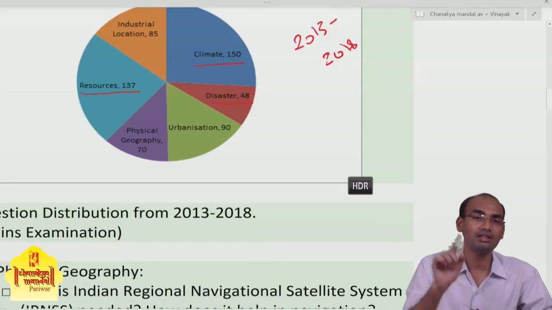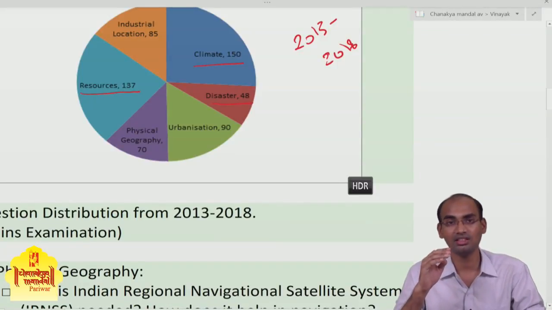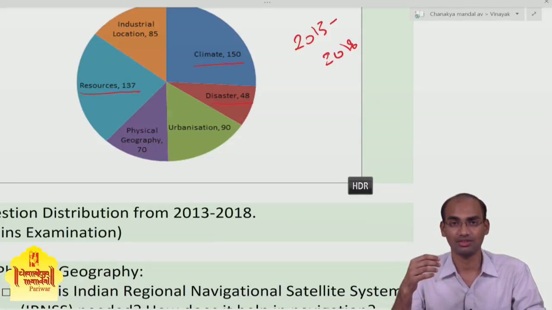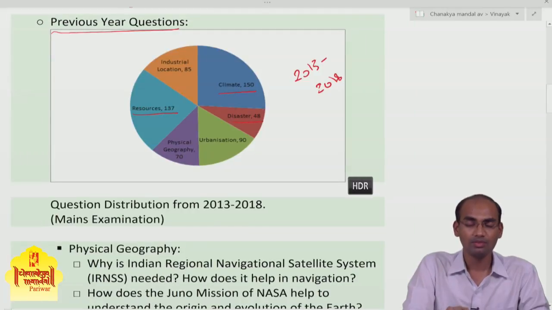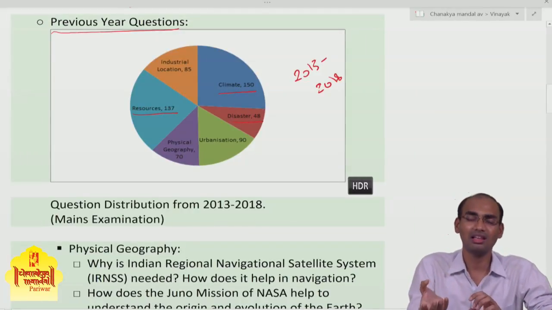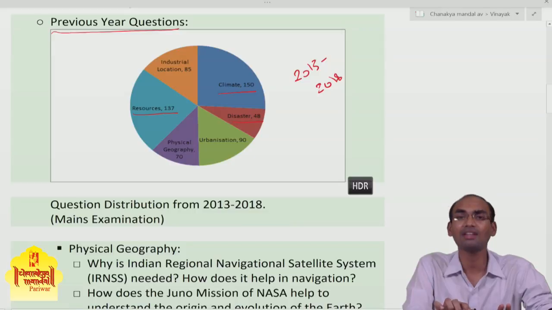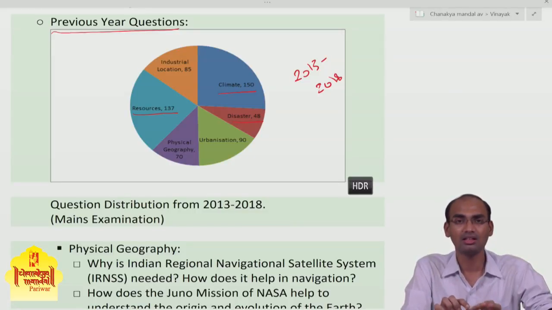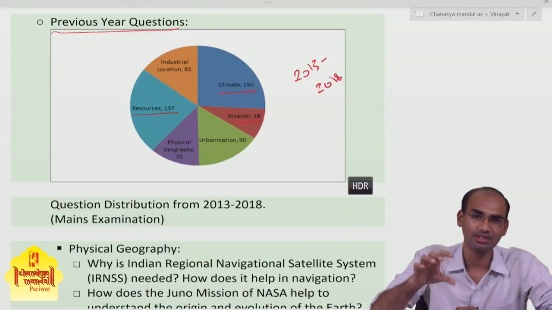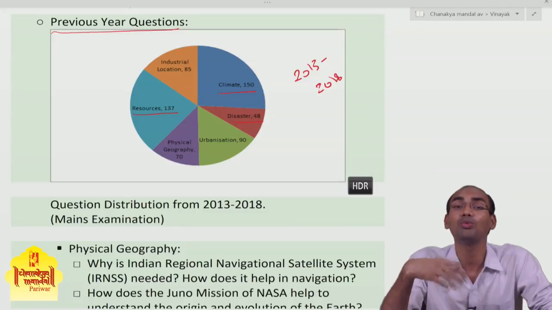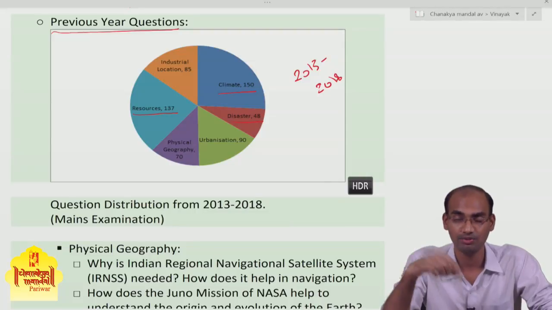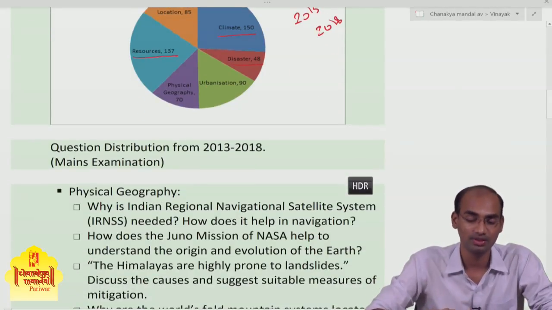Only during the last 6 years, questions for just 70 marks were asked based on physical geography. So you can give it less time compared to other topics, and you can fetch more marks in other parts of geography rather than physical geography.